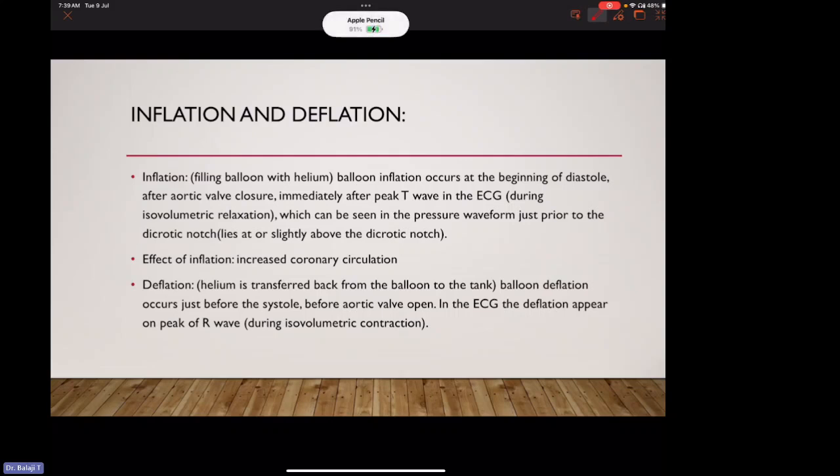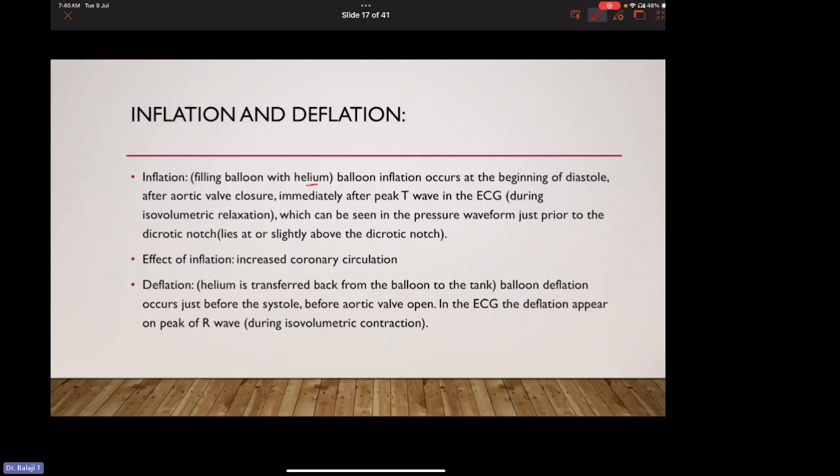Inflation and deflation. Inflation: filling the balloon with helium. Helium gas is used because it is easily dissolvable, and the risk of air embolism is very low. Balloon inflation occurs at the beginning of diastole after aortic valve closure, immediately after the peak of the T wave in the ECG, during isovolumetric relaxation, which can be seen in the pressure waveform just prior to the dicrotic notch. Effect of inflation: it will increase the coronary circulation.